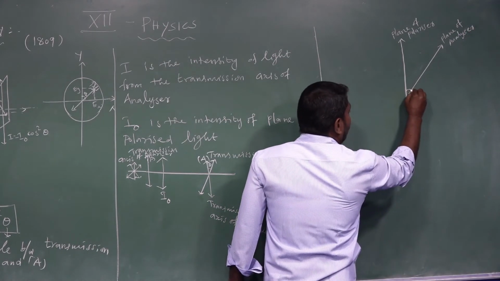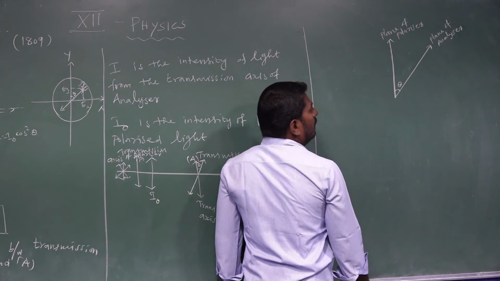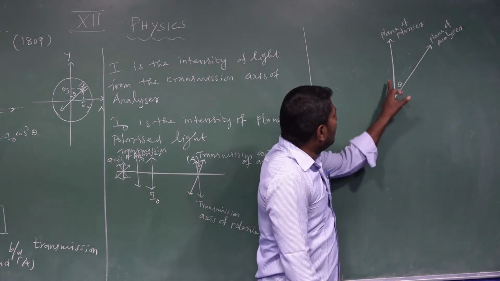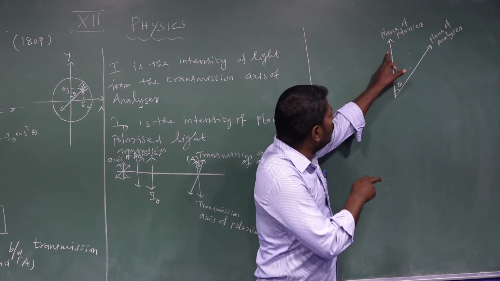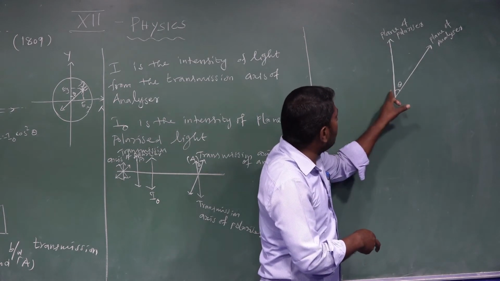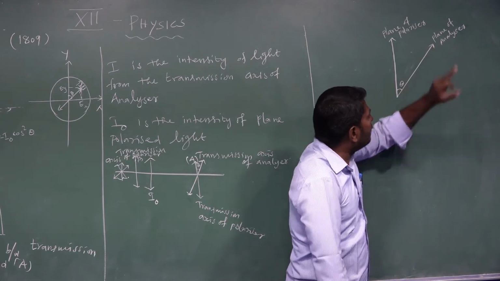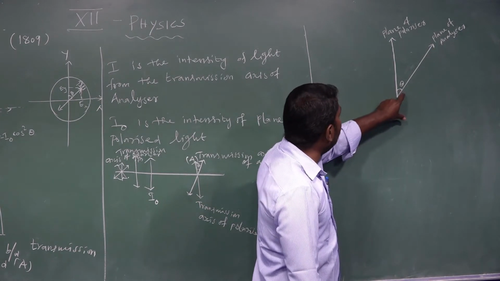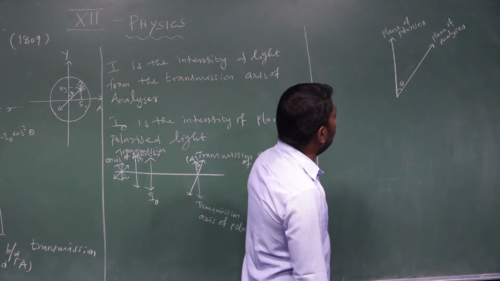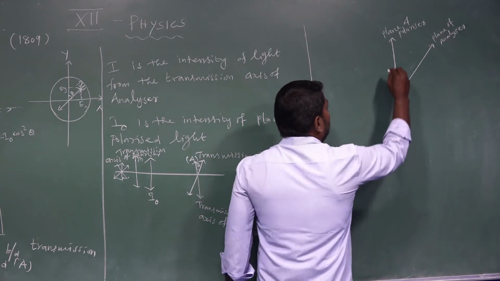Theta is the angle between the plane of the polarizer and the plane of the analyzer. The plane of the polarizer is also known as the transmission axis of the polarizer. The plane of the analyzer is also called the transmission axis of the analyzer. Theta is the angle between the plane of the polarizer and the plane of the analyzer.